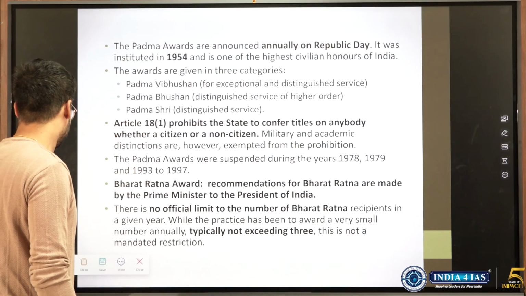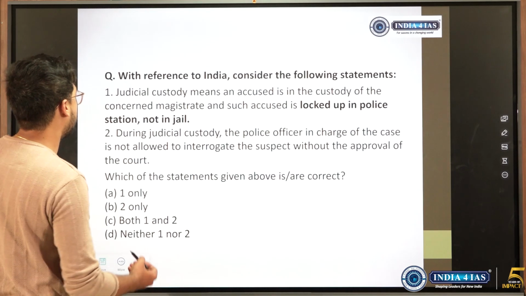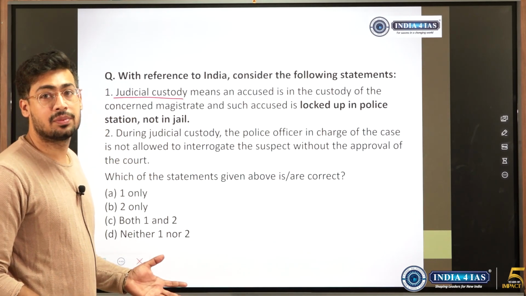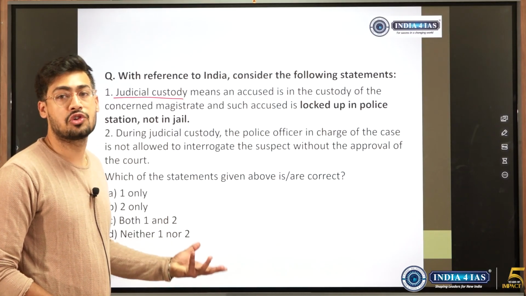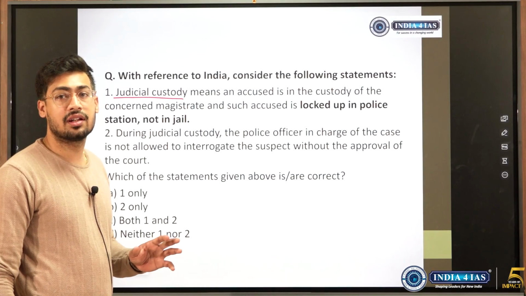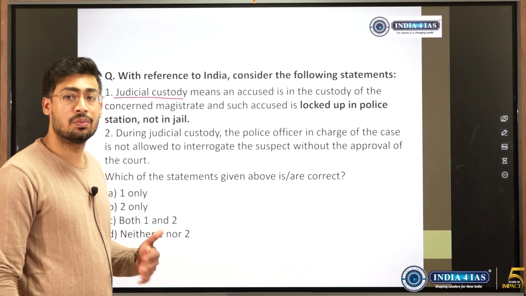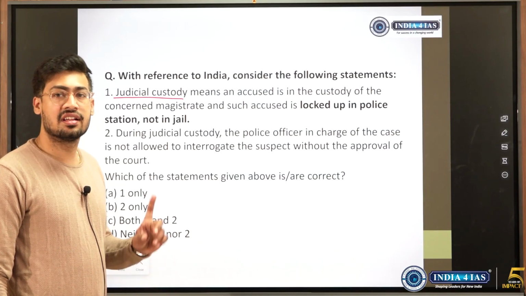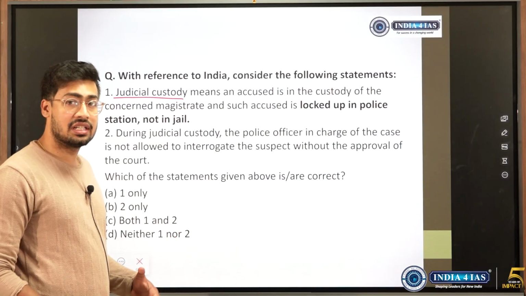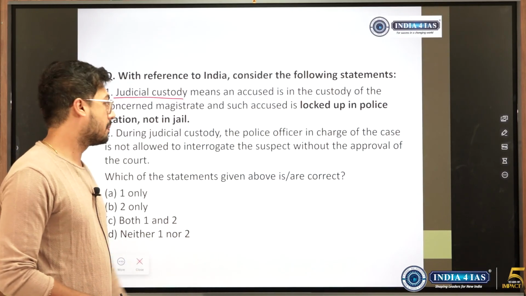So we'll move ahead. With reference to India, consider the following statements. A question on judicial custody. New thing. See, these come under the governance part, judicial custody comes, and next a question on parole comes. So the 2021 Polity section was between moderate and tough level. We don't say it was very easy, only a few questions were easy, just like we saw what was the status of the constitution, these were basic questions. But this is a governance question. We don't commonly read this in magazines. So we had to think on the spot when we went there.